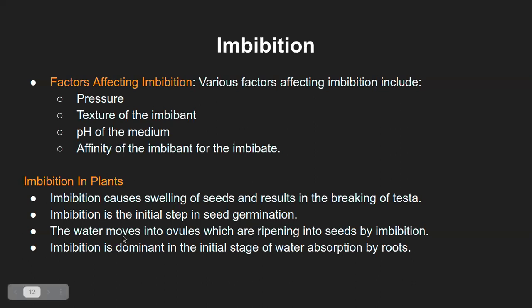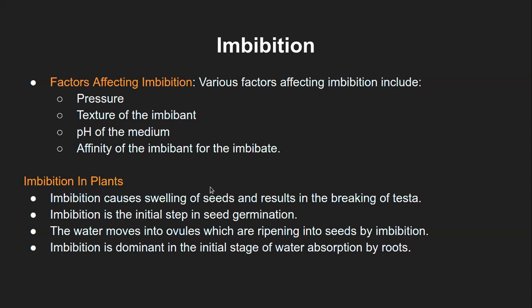The water moves into the ovules, which are ripening into the seeds, by imbibition. Now, this is when the sexual reproduction happens within the flowering plants. Whatever water is there within the flower structure around the ovule, that ovule will absorb the water and it will cause ripening into the seed.